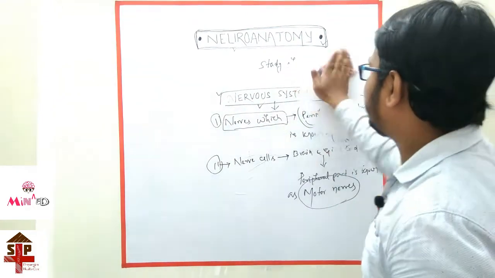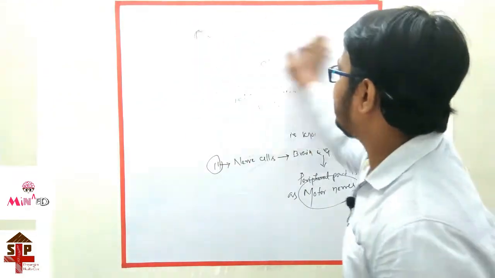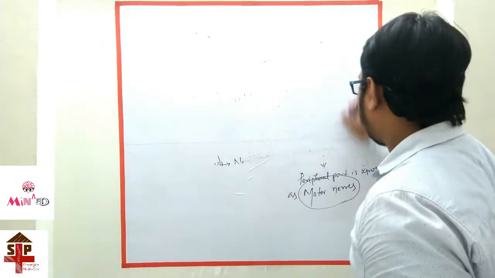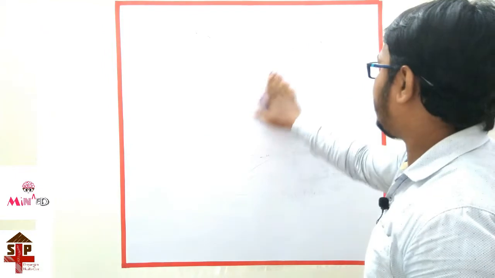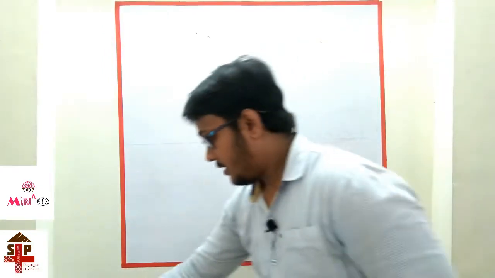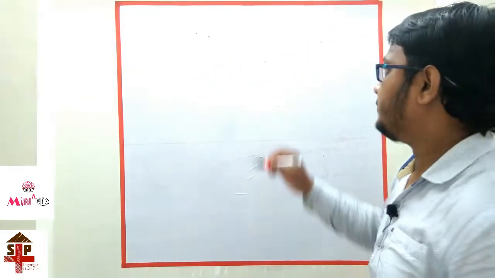Okay, then we have to know what are the types of nervous system. Now how do we divide the nervous system?